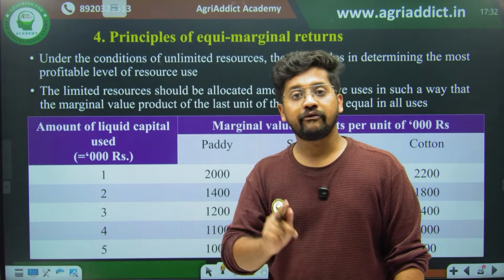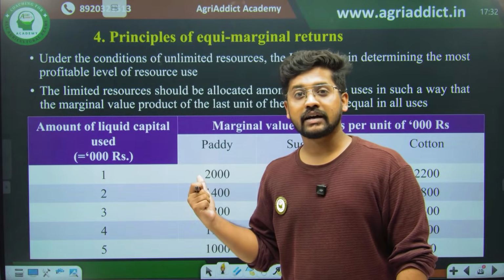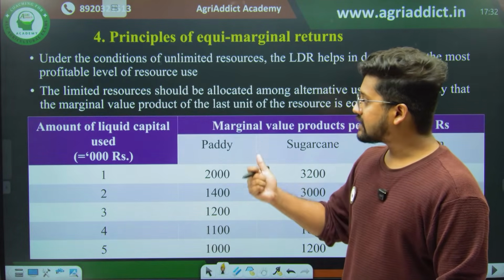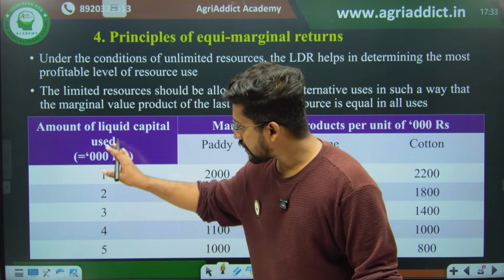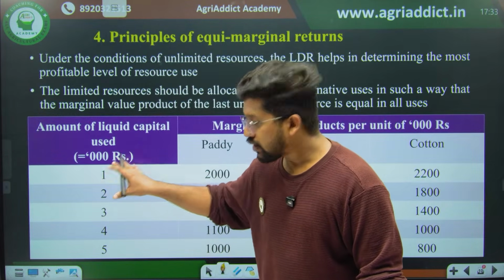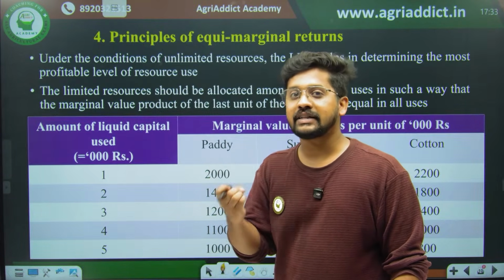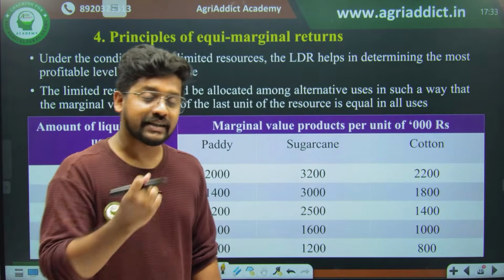There also we tried to equate the marginal utility. Therefore, here we are trying to equate the marginal product. Since it is a monetary resource, we are trying to equate the total revenue generated by the additional product. So what is the total additional revenue generated?